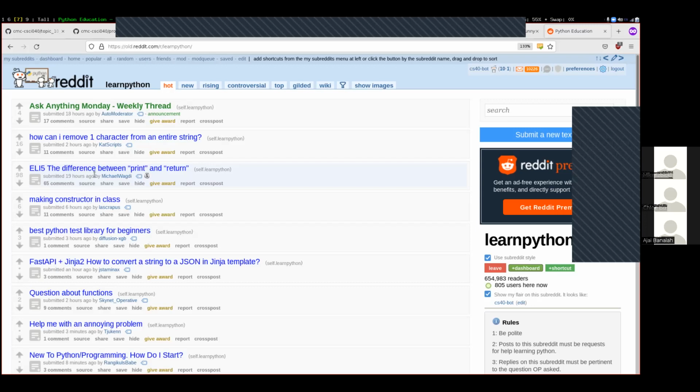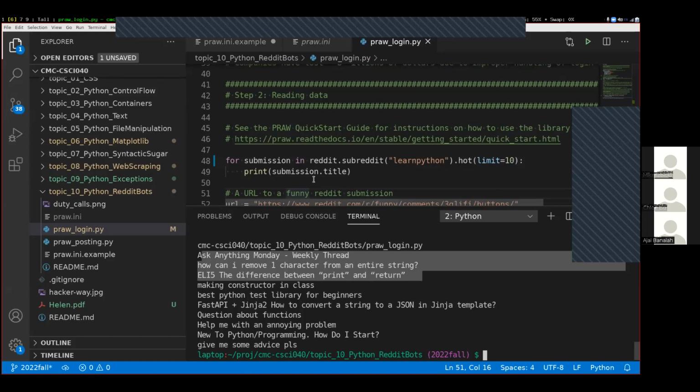So using the PRAW library makes things both easier for Reddit and easier for us. Both this Reddit and this submission type are contained inside the PRAW library and so not built into Python at all. Any questions about any of that so far?